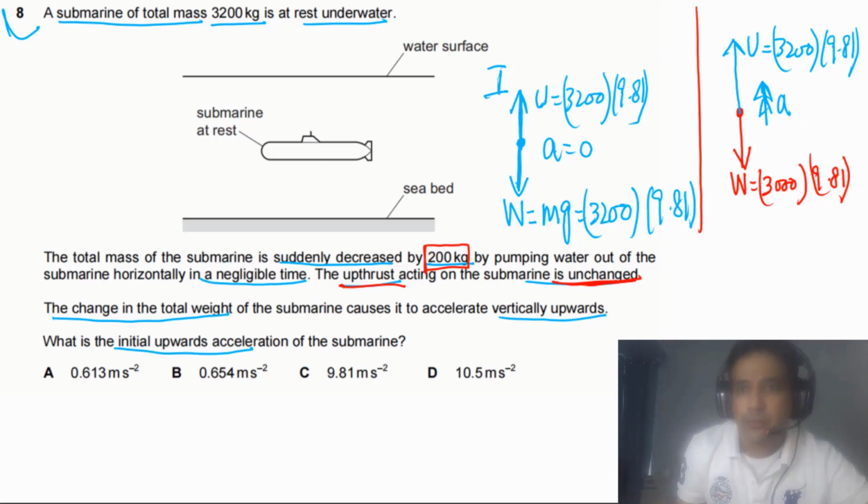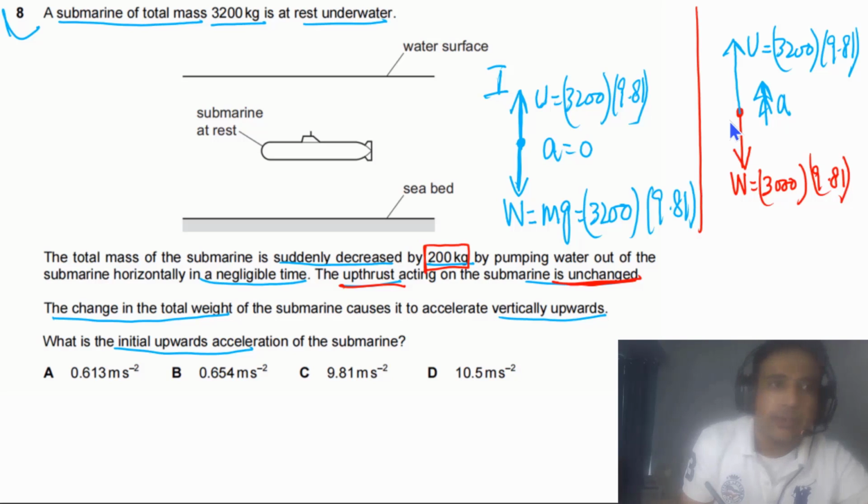And we need to calculate a. In order to calculate a, we can write that a has to be equal to the net force on the submarine divided by the total mass of the submarine, m total. And net force is the difference between these two.